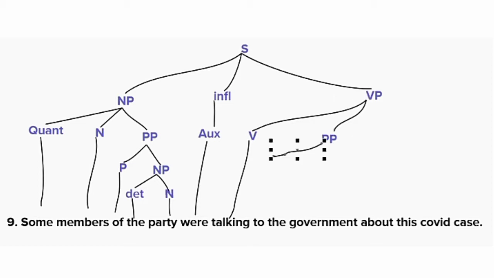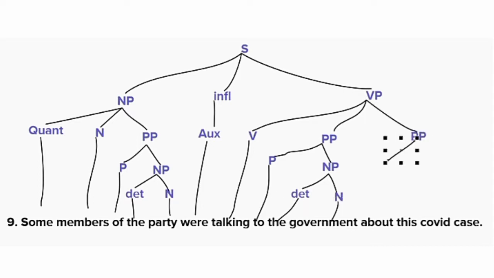First we break down the prepositional phrase to, that is a to as a preposition, and the noun phrase the government. The is a determiner and government is a noun. Then for the prepositional phrase about, we have about as a preposition, and this COVID case is a noun phrase.